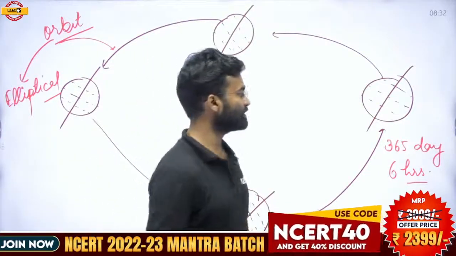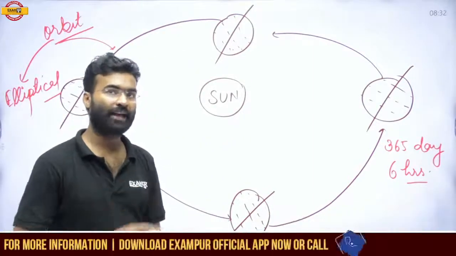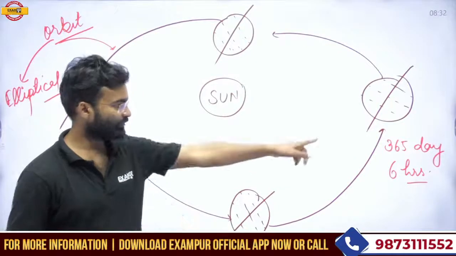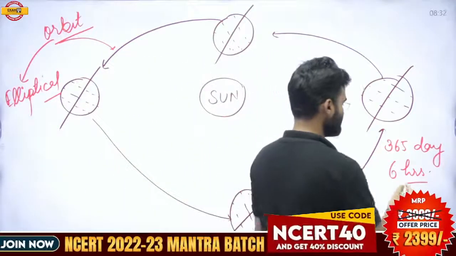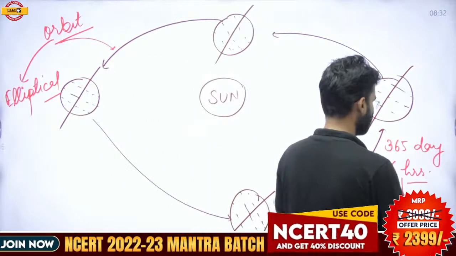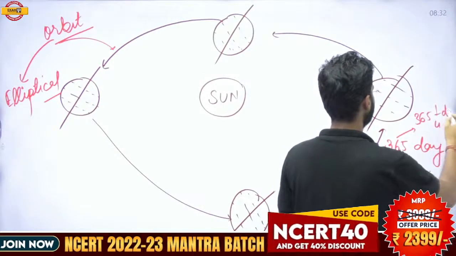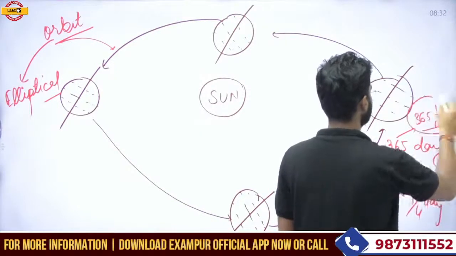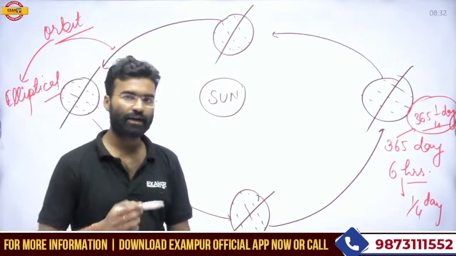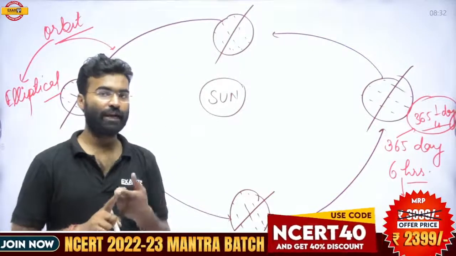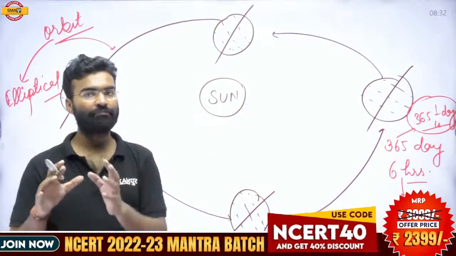Okay, so Earth takes the time to complete one revolution, that is 365 days and 6 hours. 6 hours means 1/4 days. You can write this as 1/4 days, and that is why the total duration is 365 and 1/4 days. That means this is the revolution time period of the Earth. And we calculate the 365 days in our calendar, and the 1/4 days, we count after 4 years as a complete day.